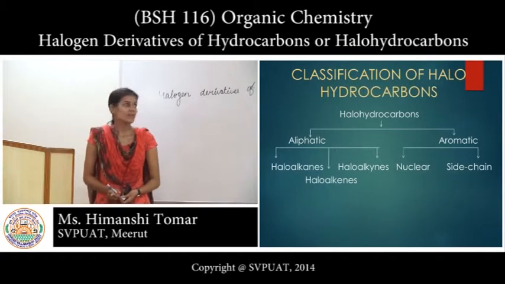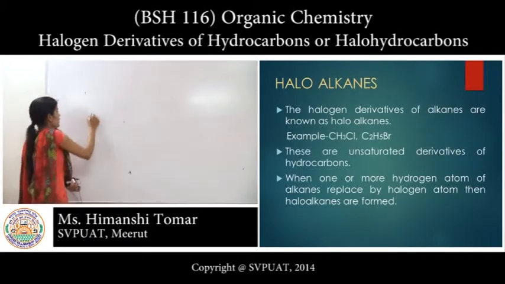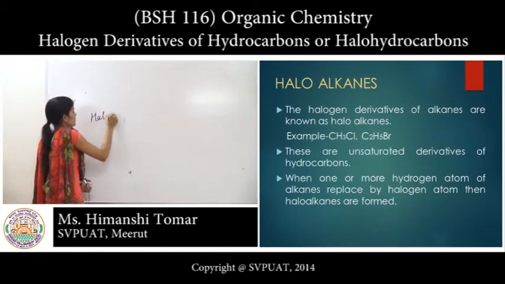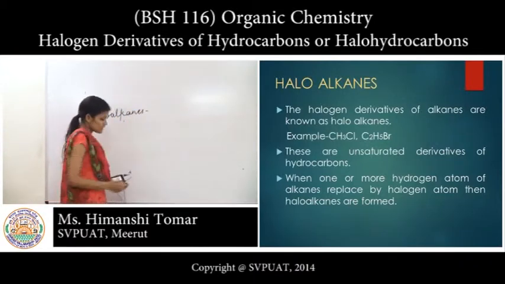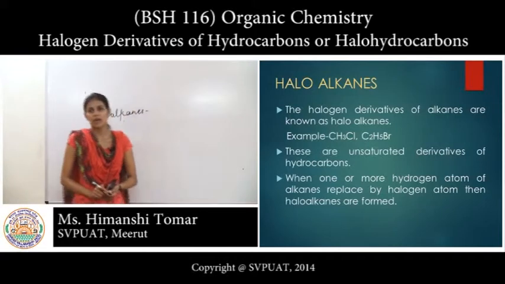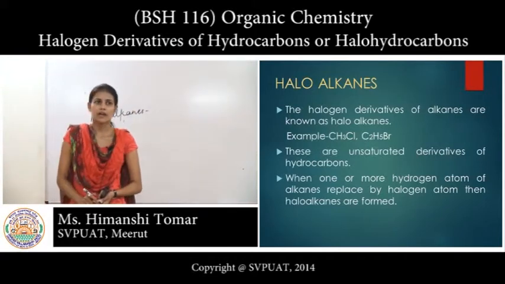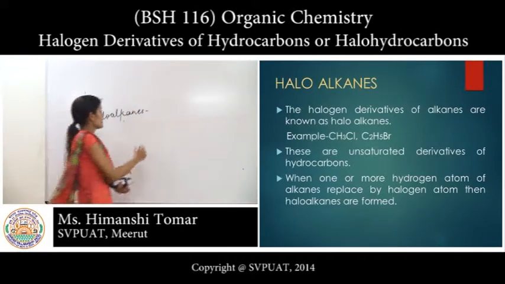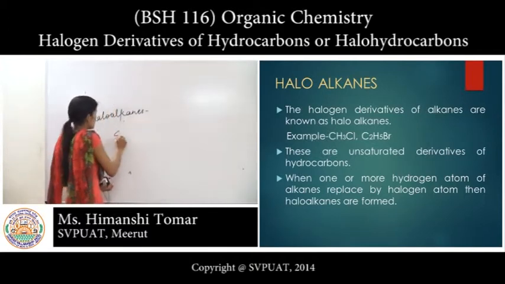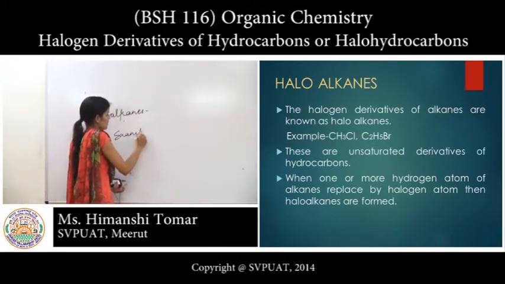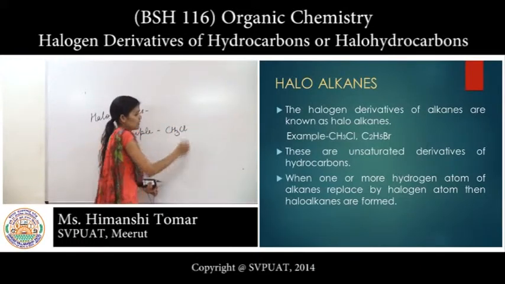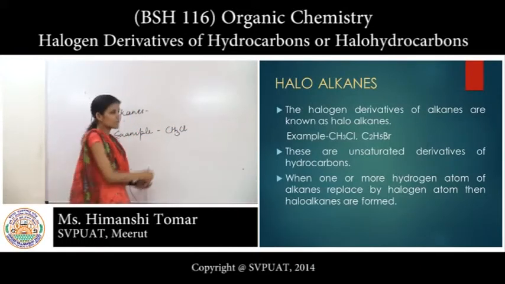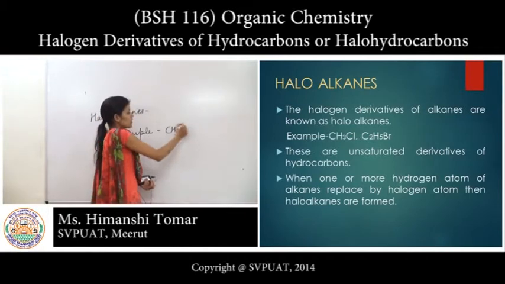First we study the haloalkanes. Haloalkanes are the compounds which have carbon-carbon single bonds with a halogen atom. For example, CH3Cl means this is methane and this is chlorine.